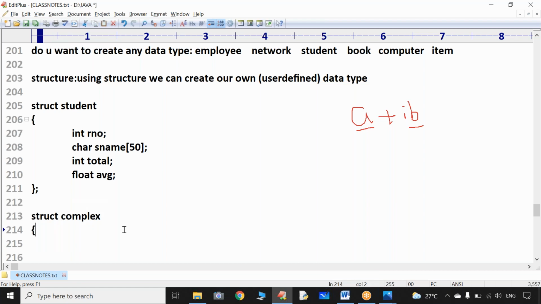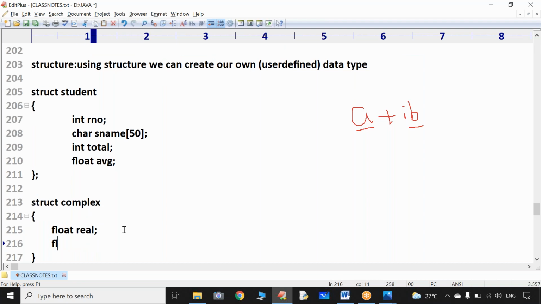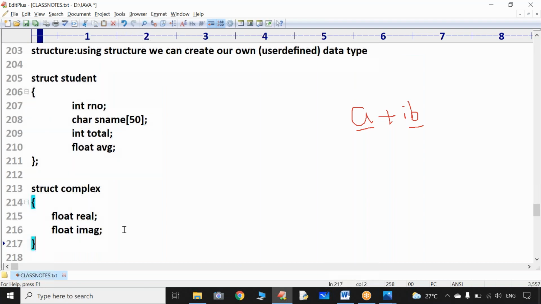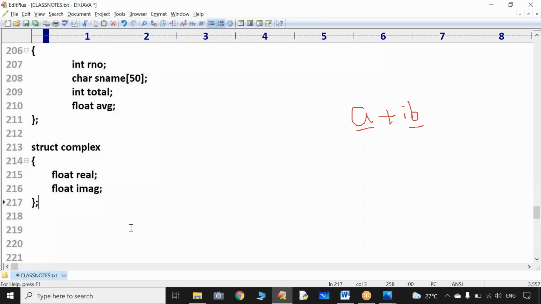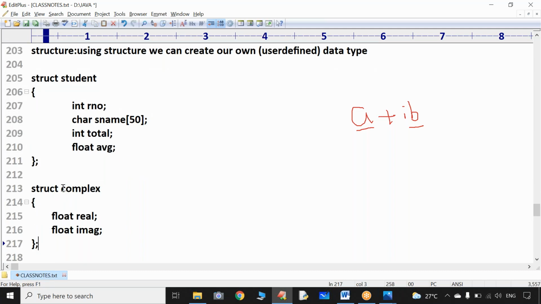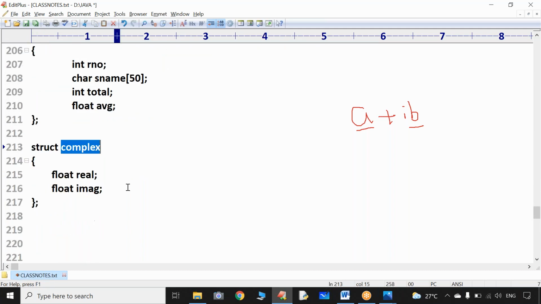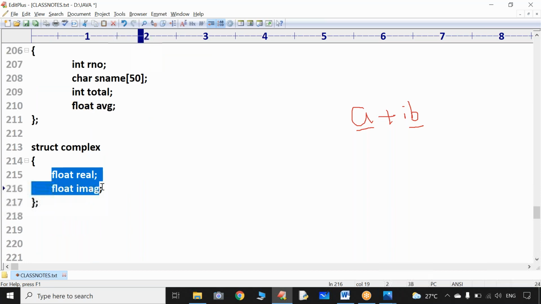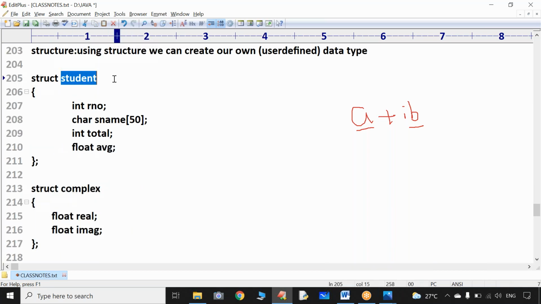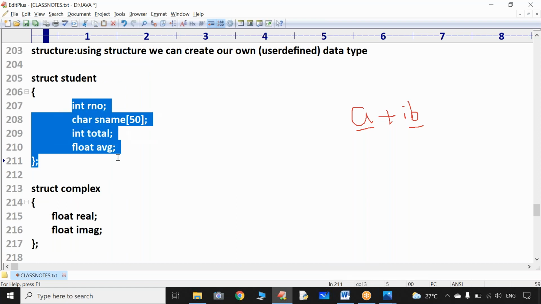Struct complex data type. Sir, real number, comma, imaginary part. Now I have successfully created one data type called complex data type. But here structure is a collection of elements of similar type. But in this example, structure is a collection of elements of dissimilar type. So that's why, what is the structure?